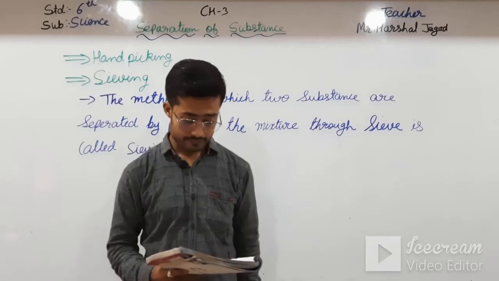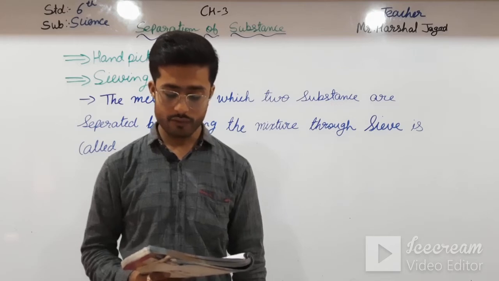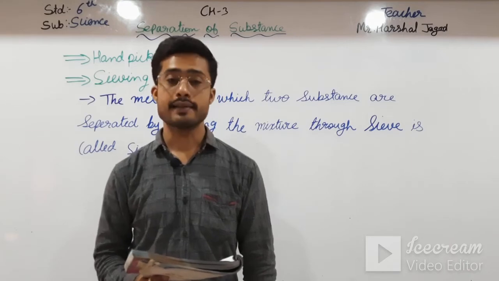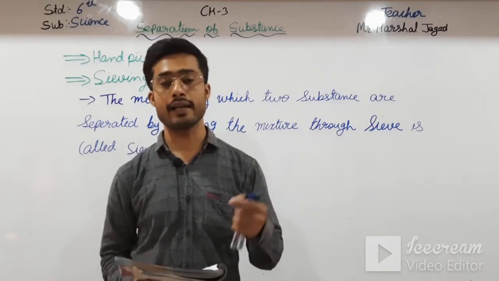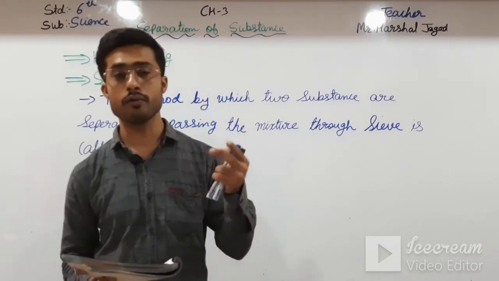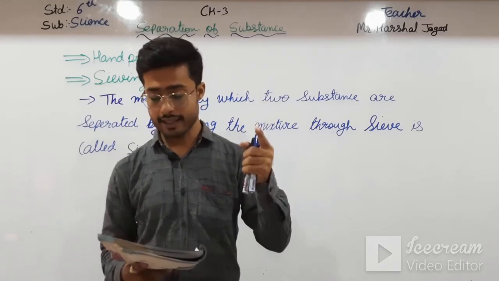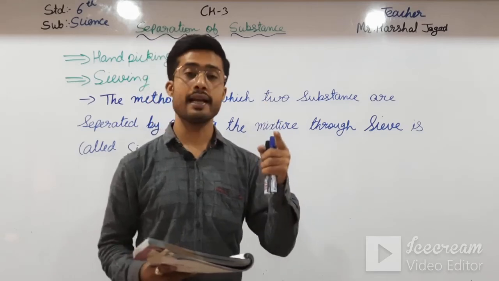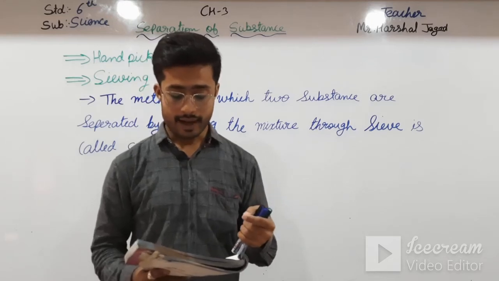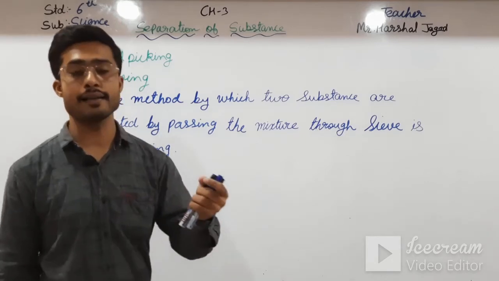Okay students, to observe sieving, we need 3 to 4 tablespoons of rice flour, 1 tablespoon of rice grains, old newspaper and a sieve. Now we will see this activity, which you can do at your home. First of all, take 3 to 4 tablespoons of rice flour, then 1 tablespoon of rice grains, old newspaper and a sieve. Now the method: mix the rice flour with the rice grains.